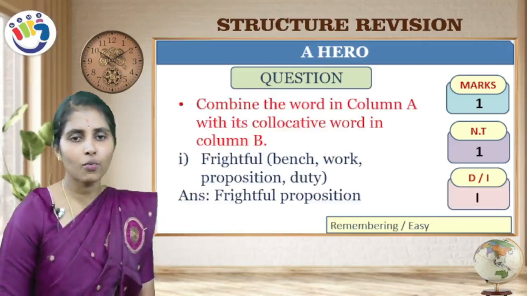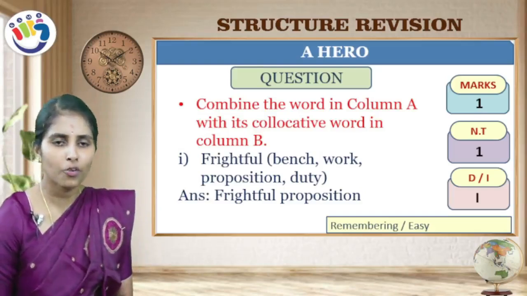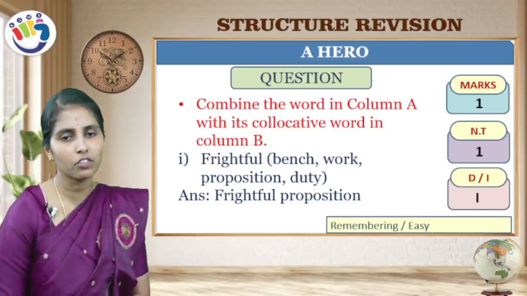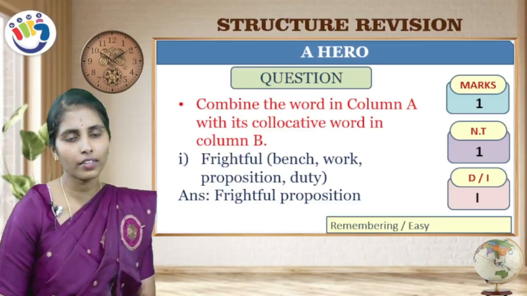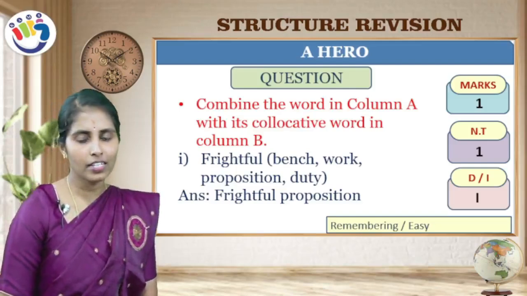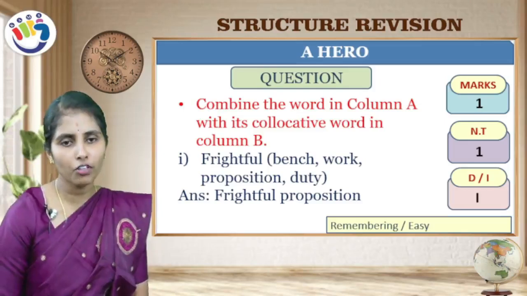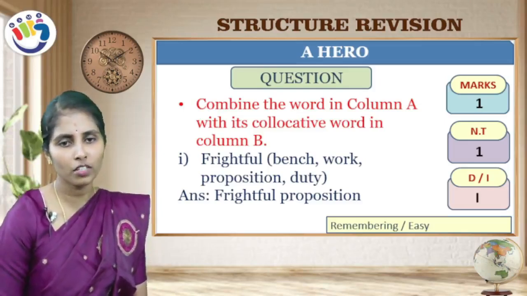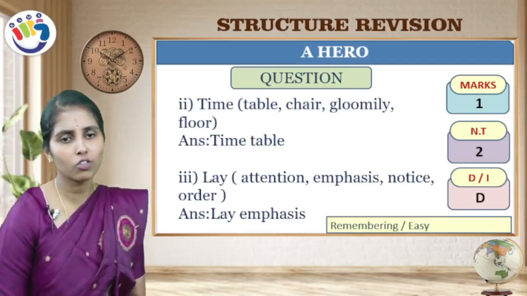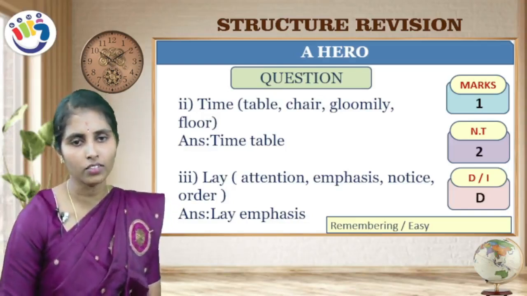Next, combine the word in column A with its collocative word in column B. So you have to match the options. For the first word, you will get 4 options, meaning 4 words. You have to match one among them with the first word in column A. This question you will get for 1 mark, and it is asked one time in your exam and it is an indirect question. Frightful: bench, work, proposition or duty. Obviously frightful proposition. Time. Which word suits with time? Table, chair, gloomily, floor. Time, table is the answer.